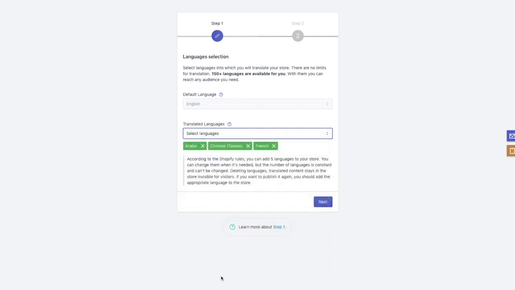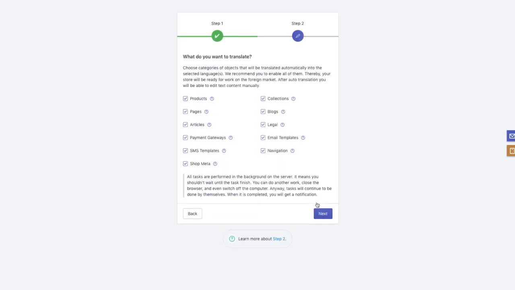Let's choose 3 radically different languages such as Arabic, Chinese, and French. We'll do it to demonstrate how left to right and right to left languages work in LangShop. The languages we have chosen appear in the green boxes under the Translated Languages drop-down menu. Once you have finished choosing your preferred languages, click Next.